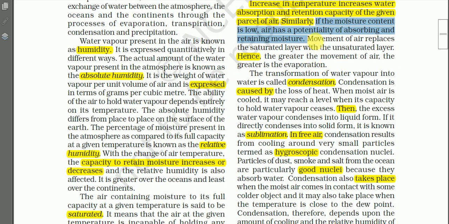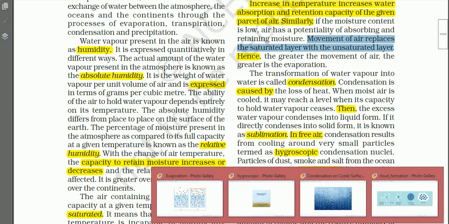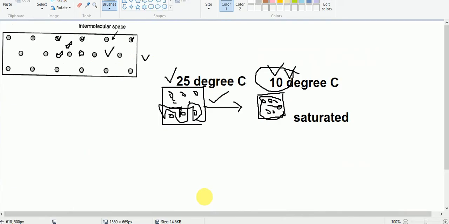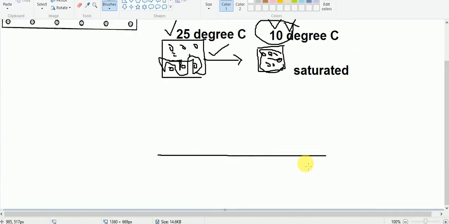And movement of air replaces saturated air with unsaturated air. Just see here, this is a water body, and let us say there will be evaporation all the time if there is temperature difference, and if the air doesn't move, then the air nearby the water surface will be saturated.